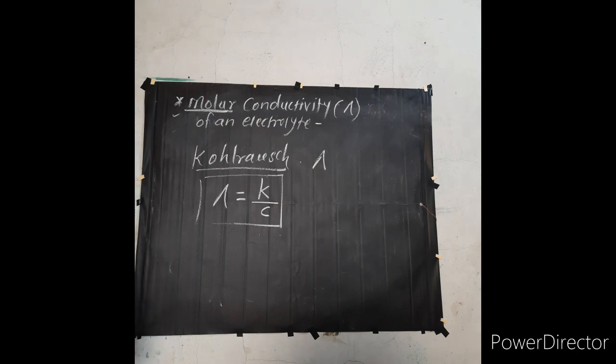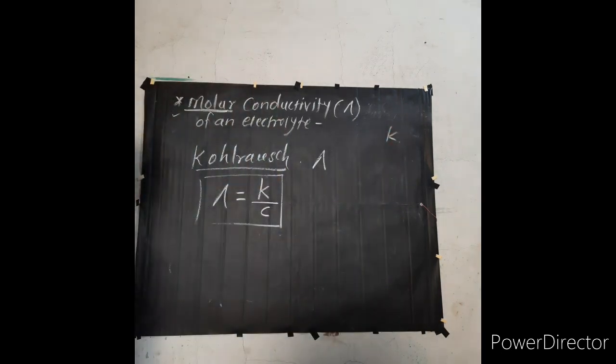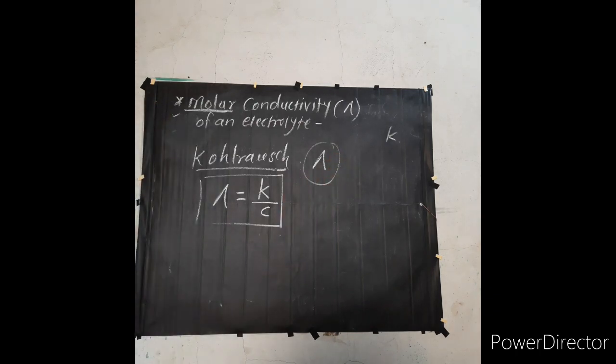Now, only the electrolytic conductivity K is not a suitable term for studying different solutions. Comparing conductivities of different solutions this way is not useful, and therefore scientists introduced a new term, lambda, the molar conductivity.